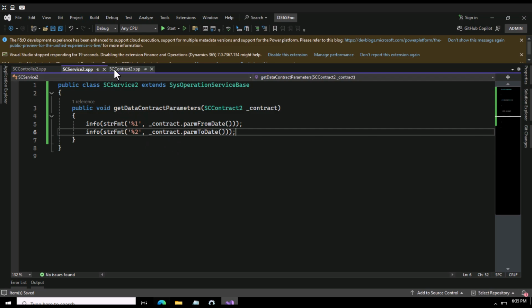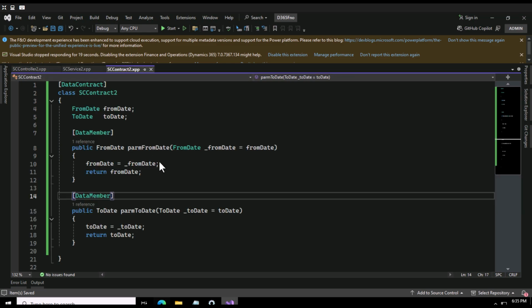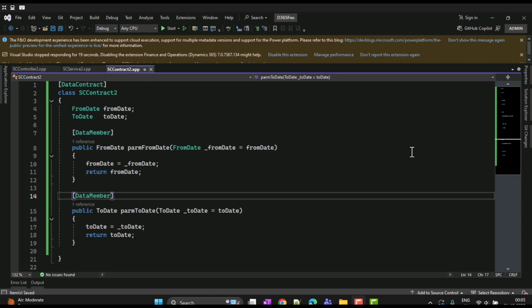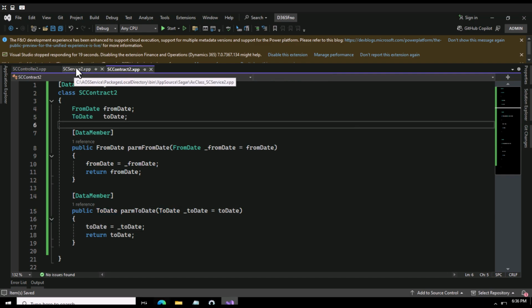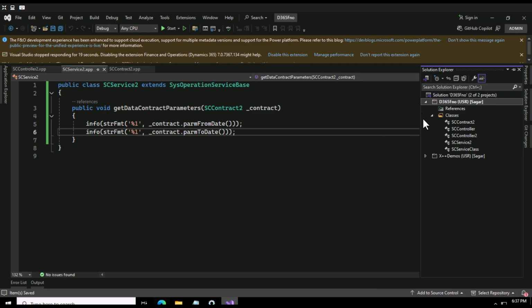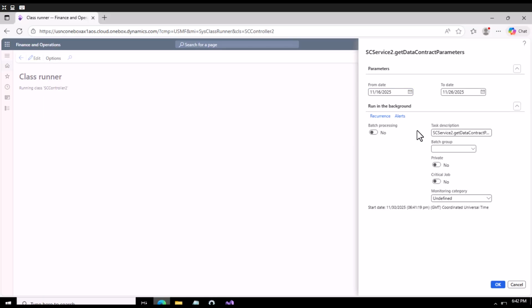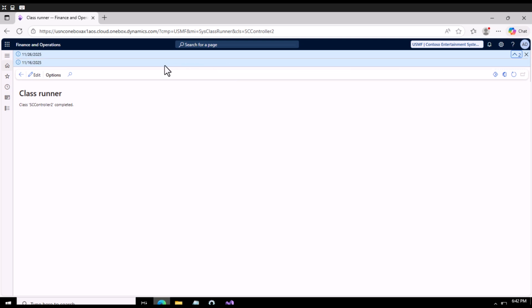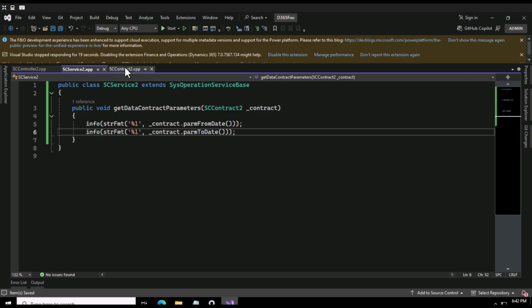Okay, this looks fine. I will go to my contract class now. Here also this looks fine. Let me see. Right, so the issue is that I mistakenly put here %2. Okay, so we'll do a build and we'll see it again. Let me do a build now. Alright guys, so now I've done a build and sync, and now when I try to run this, it will show us the exact dates. So let us see it one more time.